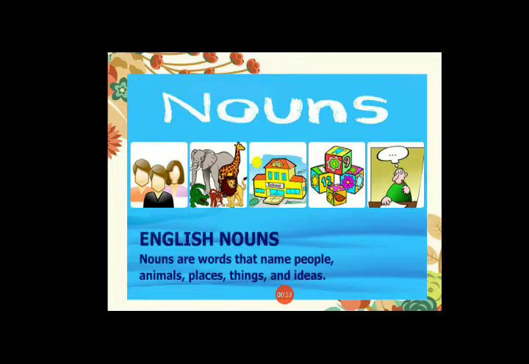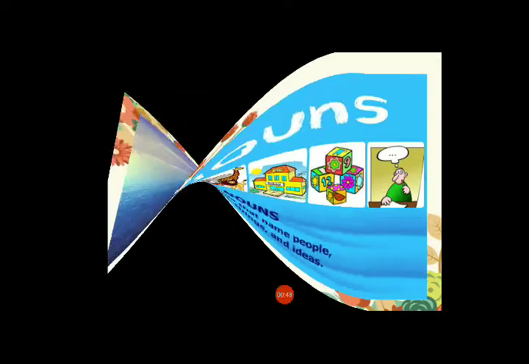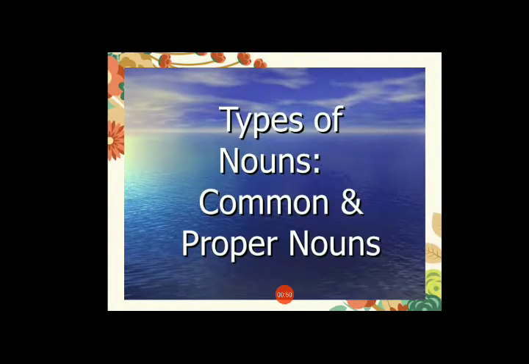Students, you can see that everything around us has a name, such as person, place, animal, thing or feeling. So nouns are words that name people, animals, places, things and ideas. So let's talk about the types of noun. First we start with common noun.